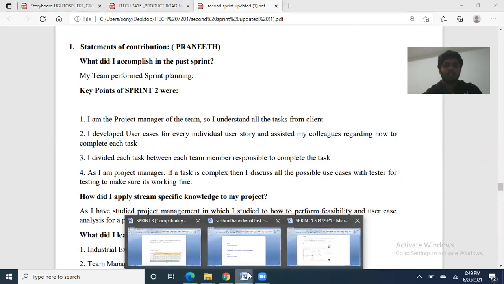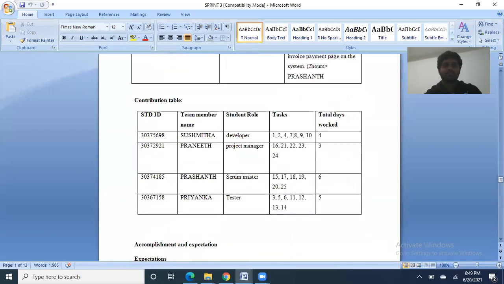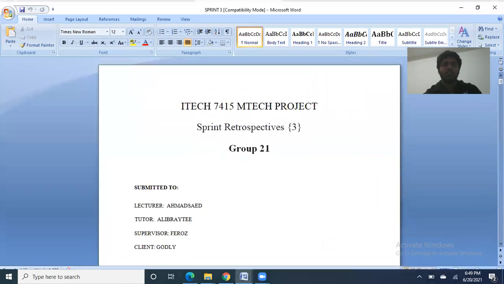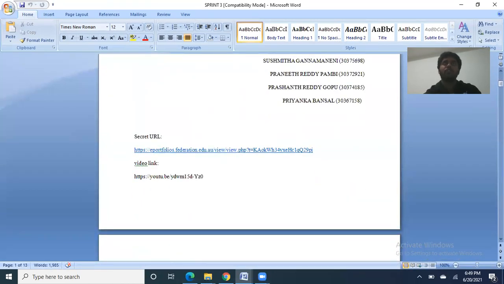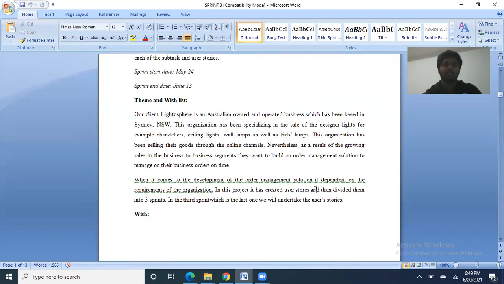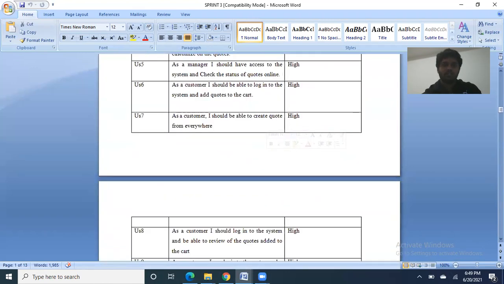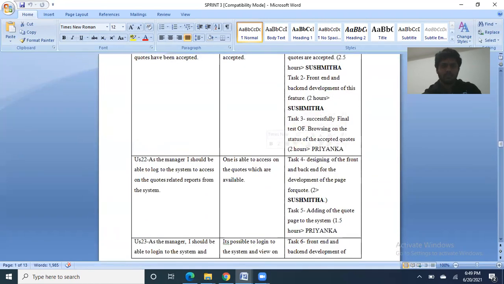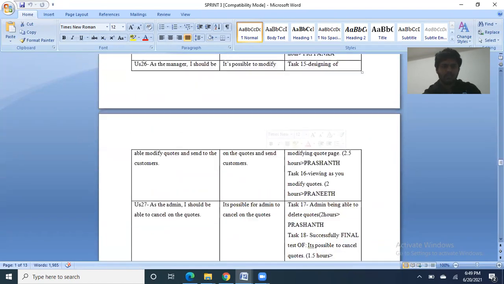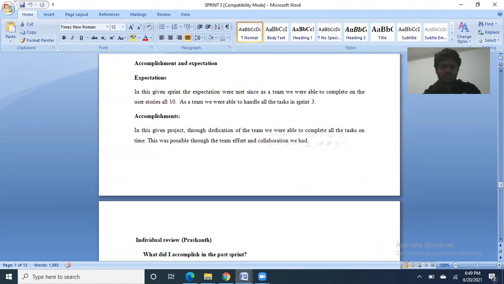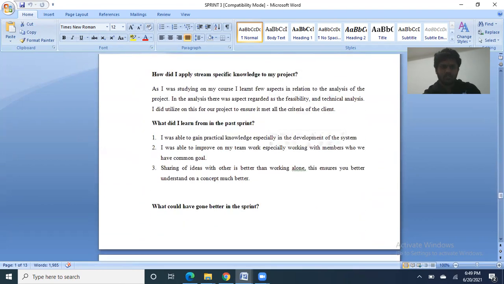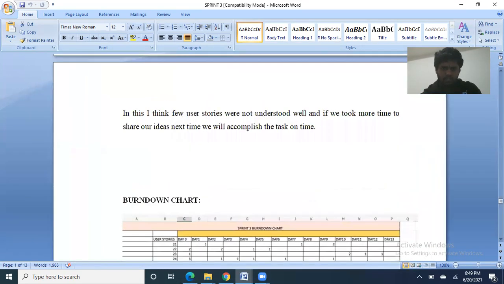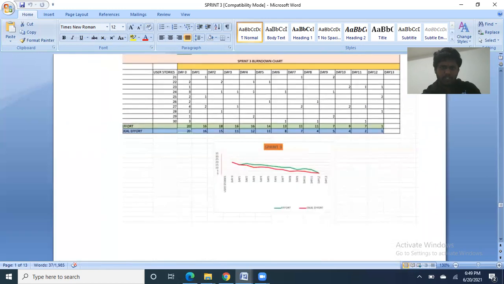And in sprint 3, we took 10 user stories from 21 to 30. And this is the burn down chart of sprint 3.